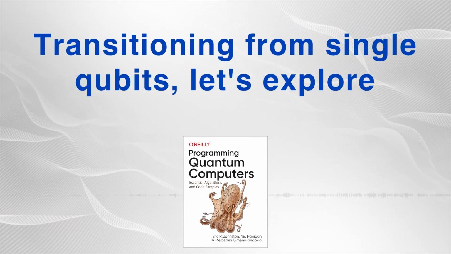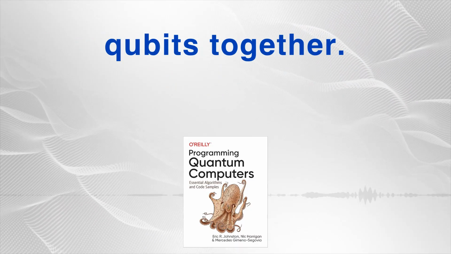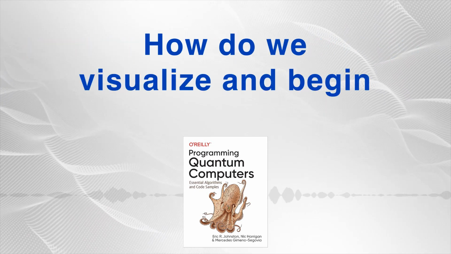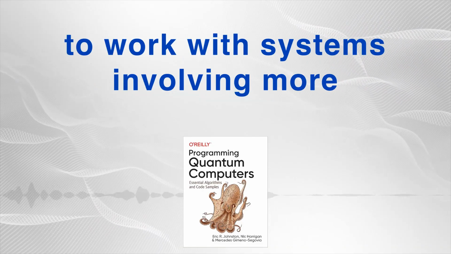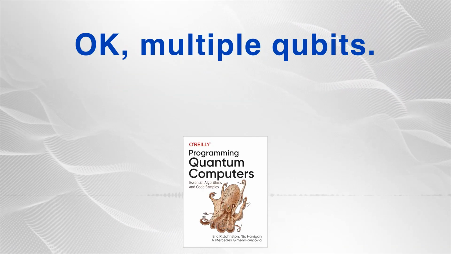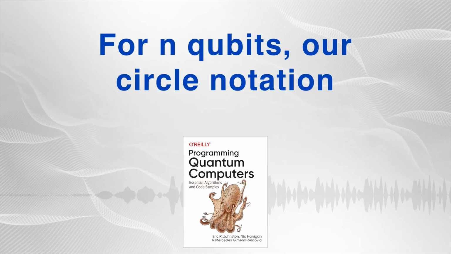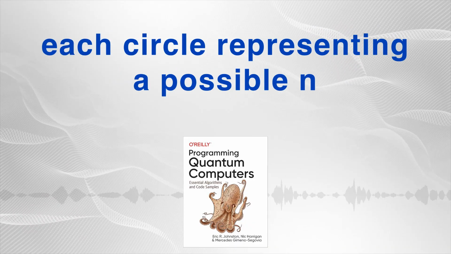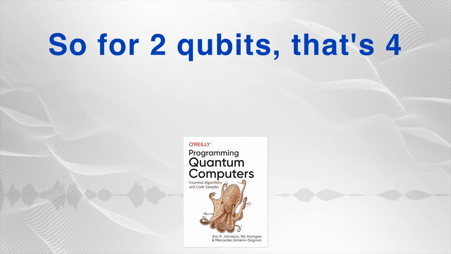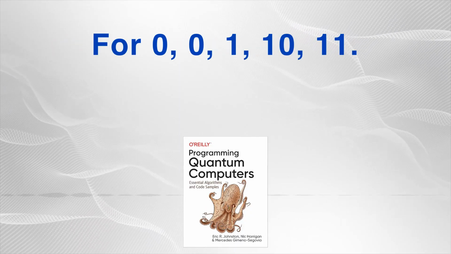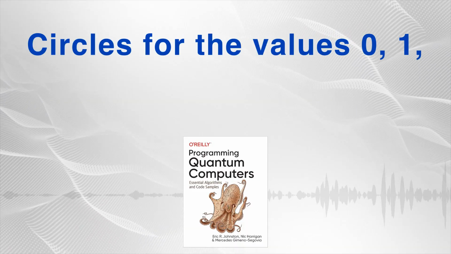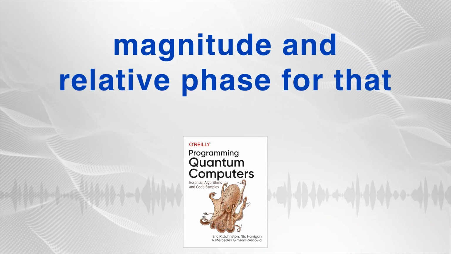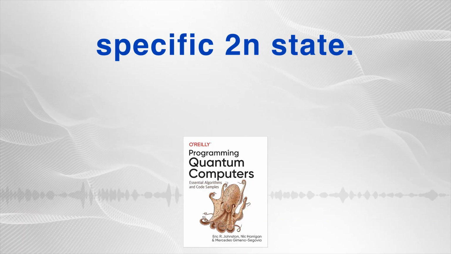Transitioning from single qubits, let's explore what happens when we bring multiple qubits together. Chapter 3 introduces quantum entanglement as a powerful new phenomenon. How do we visualize and begin to work with systems involving more than one qubit? Okay, multiple qubits. For n qubits, our circle notation expands. We now need 2^n circles, with each circle representing a possible n-bit value. So for 2 qubits, that's 4 circles. For 00, 01, 10, 11. Correct. Circles for the values 0, 1, 2, and 3. Each circle continues to show the magnitude and relative phase for that specific 2^n state.